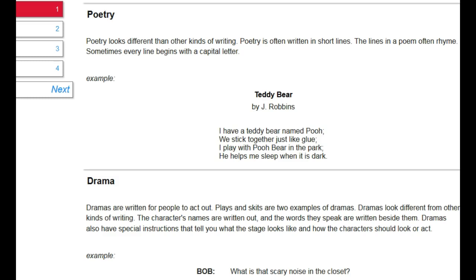For example, Teddy Bear by J. Robbins. I have a teddy bear named Pooh. We stick together just like glue. I play with Pooh Bear in the park. He helps me sleep when it is dark.